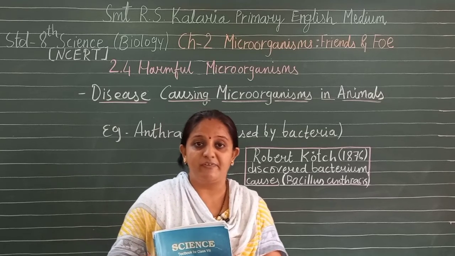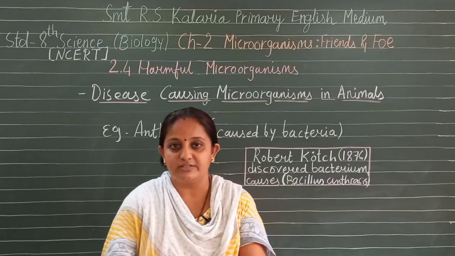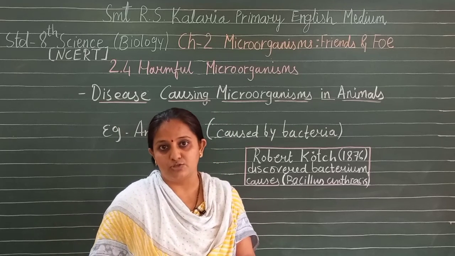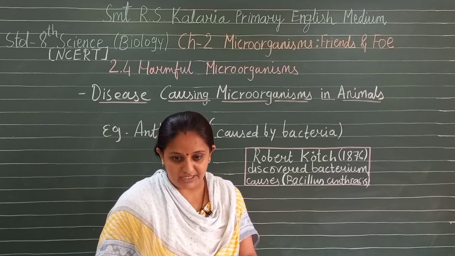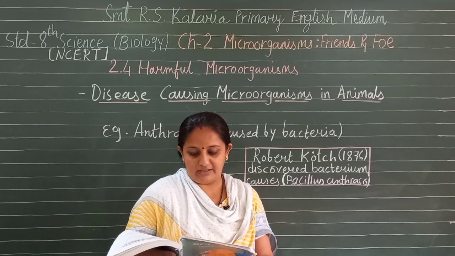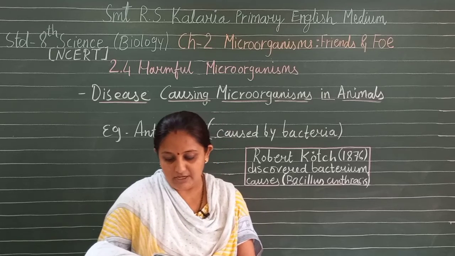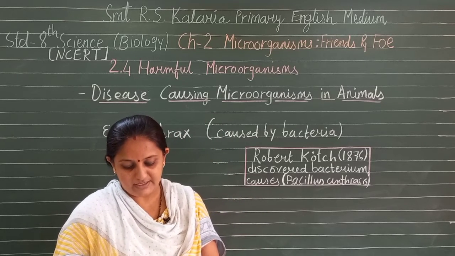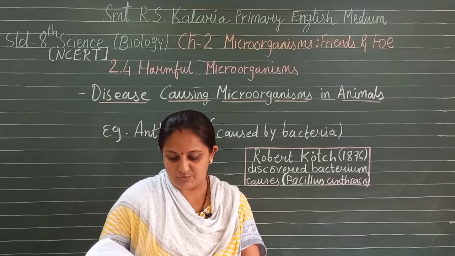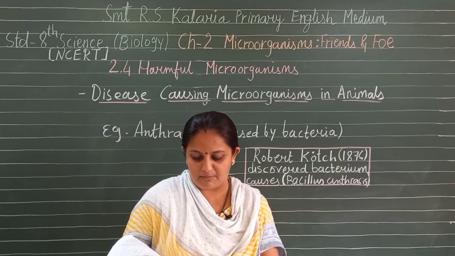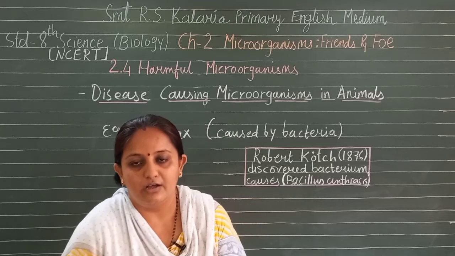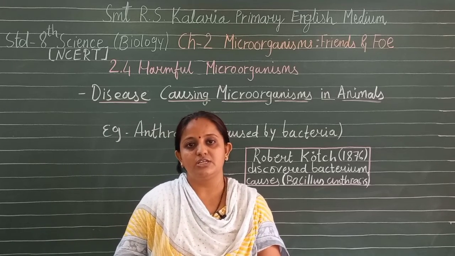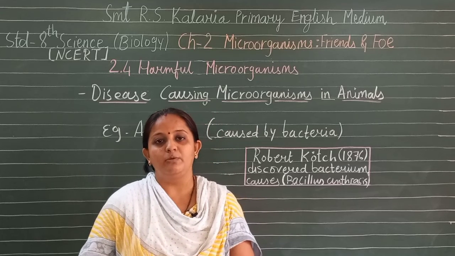So we can say that it is a fatal blood disease, so that job is risky for the sorters, and this disease also occurs in animals. So a person is also affected by this. We can say that anthrax is a dangerous disease in humans and cattle caused by the bacterium Bacillus anthracis. Another disease, foot and mouth disease, is caused by a virus in cattle. So these are diseases which occur in animals, not only in humans and plants.